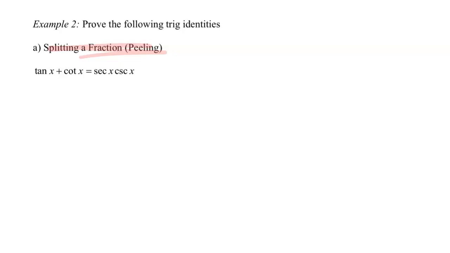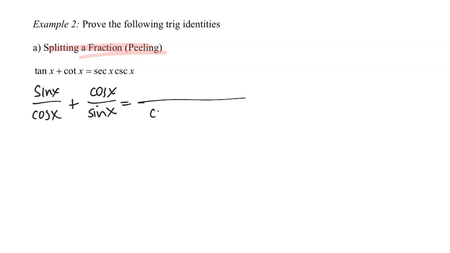Using a quotient identity for both of these terms, I know that tangent x is going to be sine x divided by cosine x, and cotangent x is going to be cosine x divided by sine x. Now, using those quotient identities, I have introduced two fractions, and so all of my fraction strategies are available to me. I am adding two fractions here, which means it's probably a good idea to find a common denominator. That's going to be cosine x times sine x.